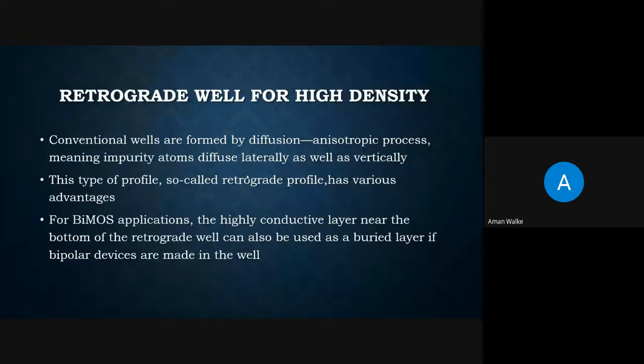And this type of profile, the so-called retrograde profile, has various advantages, like providing a retarding electric field, which in turn reduces the vertical bipolar gain. The second one is high conductivity at the bottom of the well, which decreases IR drop in the well and increases vertical punch through resistance when the well is made shallow. And finally, reducing junction capacitance and body effect if the implant energy is sufficiently high to move the highly doped region away from the channel.